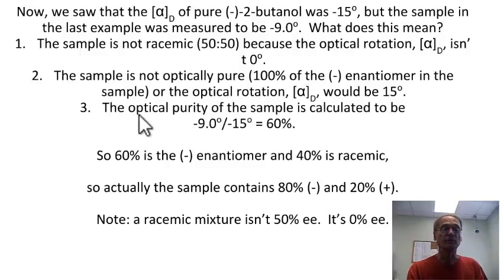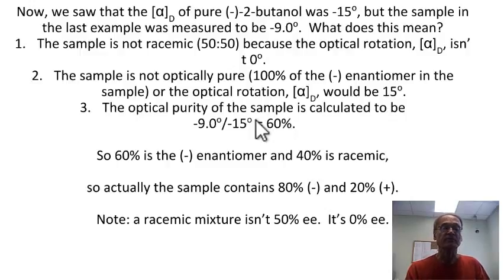So then we calculate something called the optical purity. Sometimes this is referred to as enantiomeric excess. Optical purity means the same thing as enantiomeric excess, and I'll explain why in just a minute. The calculation is that you take the number you get divided by the number you should get. In many ways, it's just like a percent yield calculation. You take the grams you do get divided by the grams you should get, and that gives you your percent yield. Well, here you take the rotation you actually get divided by the rotation you should get, and you get a percentage. So in this case, it turns out to be 60% optically pure.